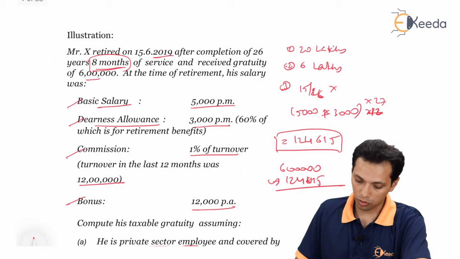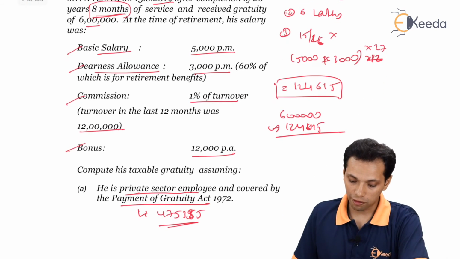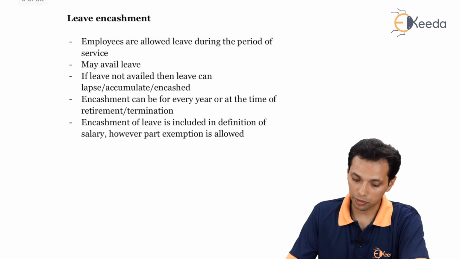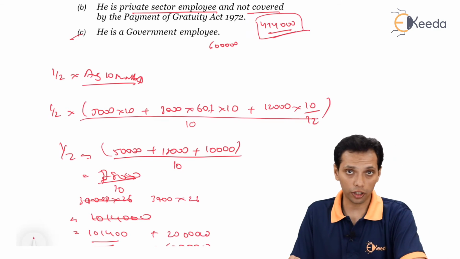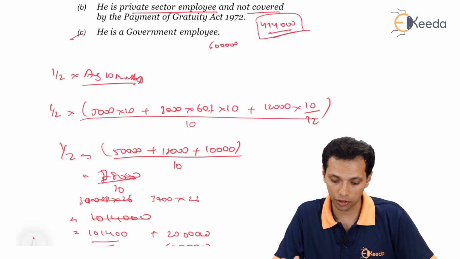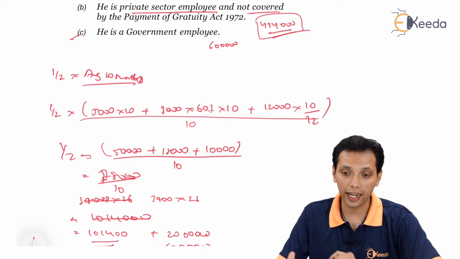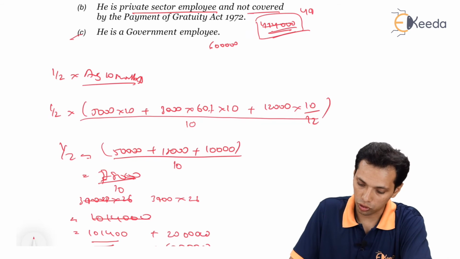So in this part we have done the first part. The taxable amount is, as you can see, 4,75,385. The second item, here we have mentioned 4,14,000 as the taxable amount, but there is a subtraction error that I would like to highlight. 6 lakhs minus 1,01,400 is nothing but 4,98,600, which is the taxable amount.